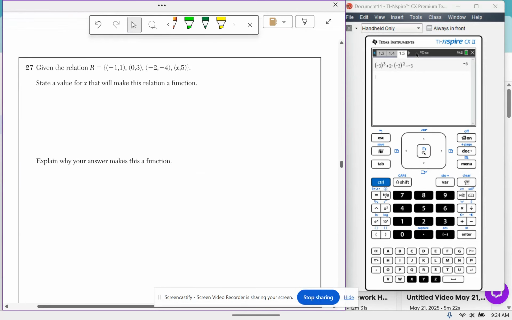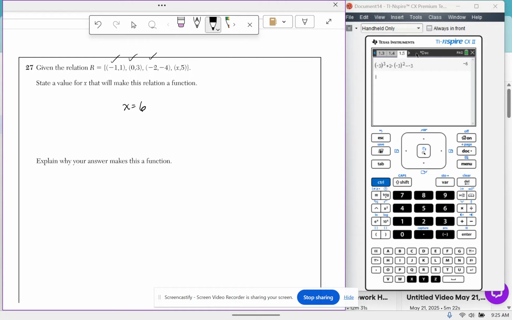27. Given the relation r equals negative 1, 1, 0, 3, negative 2, negative 4, and x, 5, state a value for x that will make this relation a function. So we know that a relation is a function when x does not repeat. For every x, there is only one y. Since I've already used negative 1, 0, and negative 2, your x could be anything besides those 3 numbers. So let's make it, I don't know, 6.